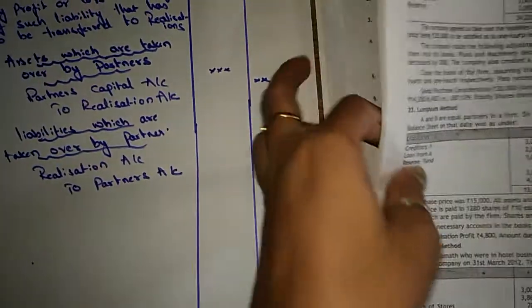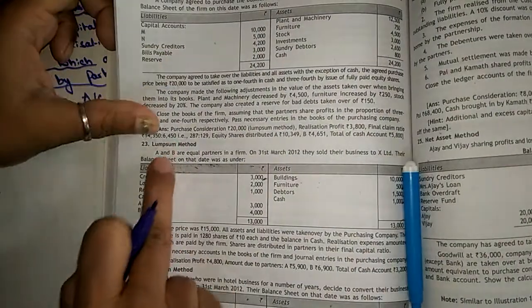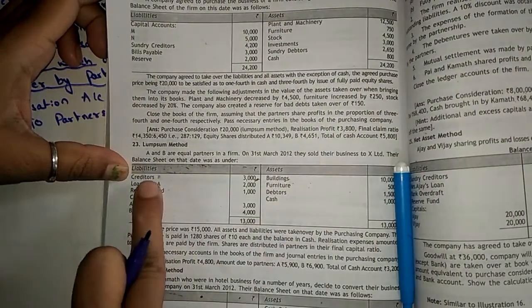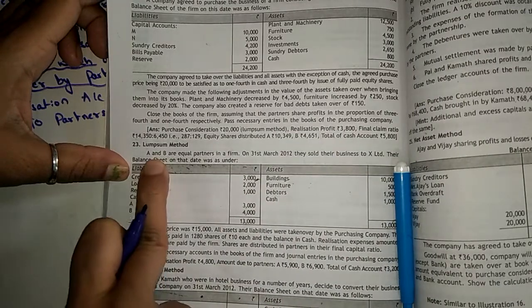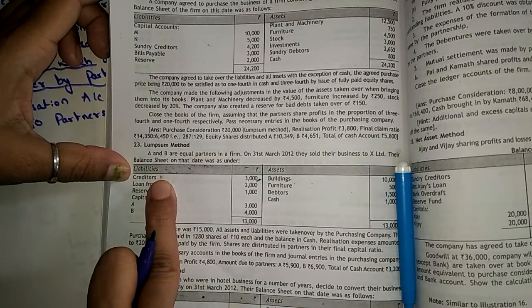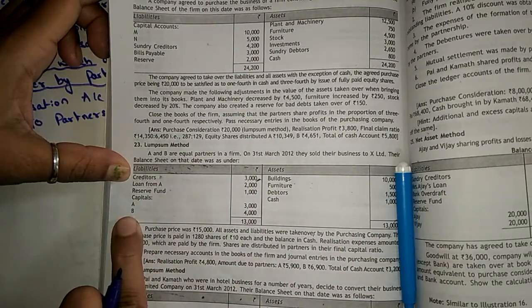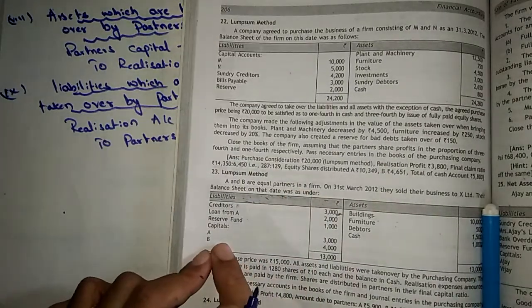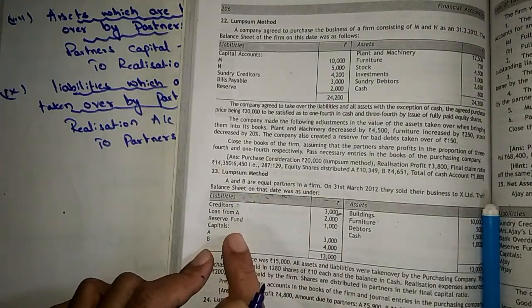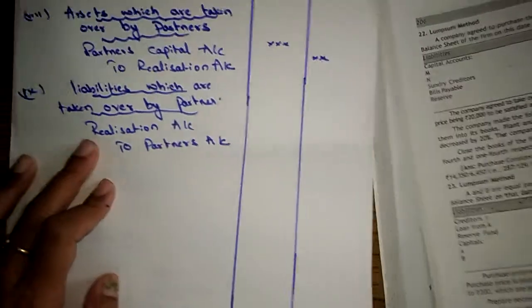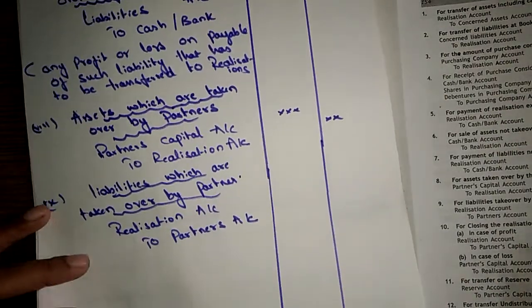So let's say here this creditor is not taken over by X Limited, and this is not even paid by the AB partnership firm. It is taken over by, let's say, B. So in such case, the realization account to B's account. When liabilities are taken over by the partner, we need to pass this journal entry. So hope you got this journal entry.